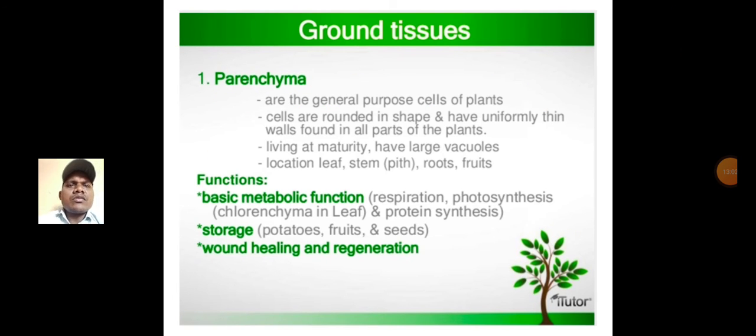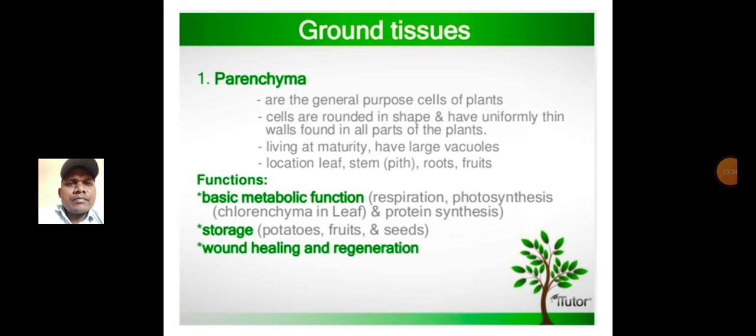Next, ground tissues. Parenchyma is the best example. Parenchyma are the general purpose cells of plants. Cells are rounded in shape and have uniformly thin walls, found in all parts of the plants. Living at maturity, they have large vacuoles. Location: leaf, stem, the pith, roots and fruits.